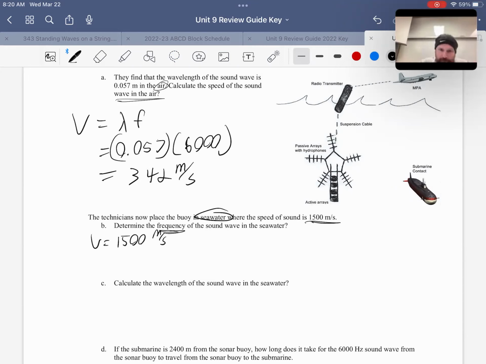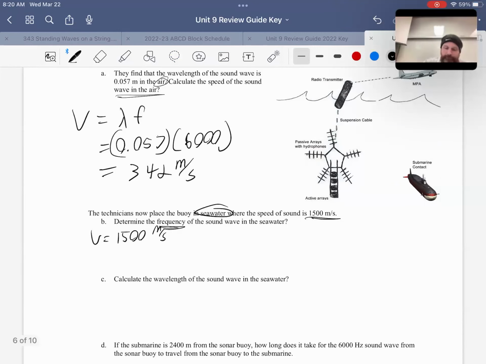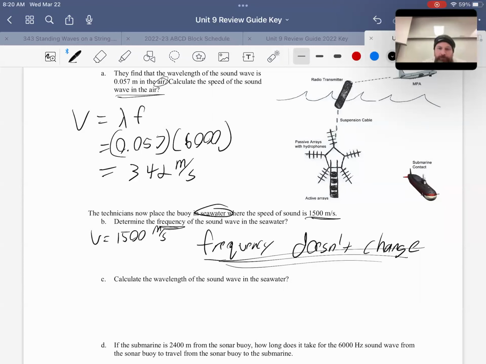It's tricky. Frequency doesn't change. So what is the new frequency? The frequency is still 6,000 hertz. It doesn't change when you go from one medium to another. However, the speed does, and thus the wavelength does. So the medium changed the speed, and so the wavelength has to change in order to accomplish that.